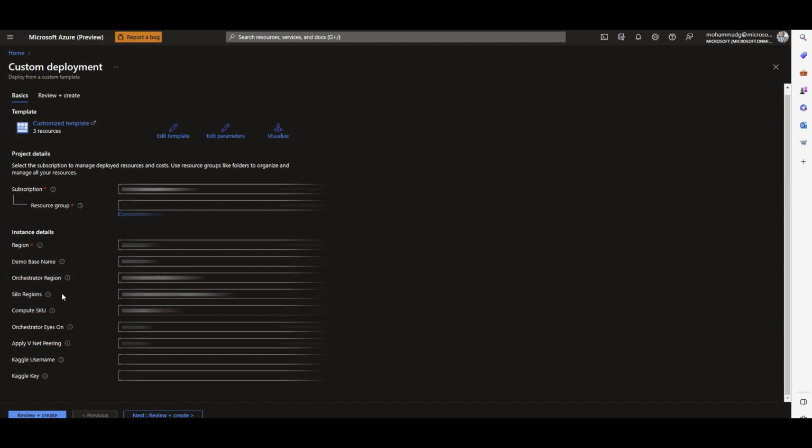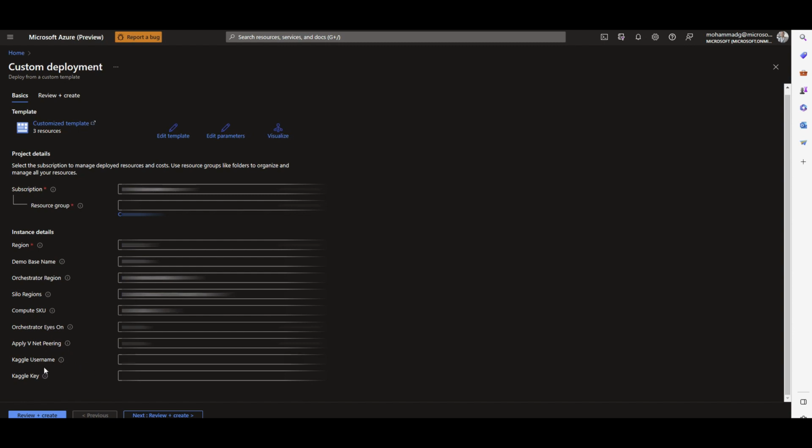For the silo regions, it will give you 3 silos, and each silo is going to be a different region. One of them is in East US. Let's say a dataset that we have is in East US, and the other portion of the dataset that we have is in West Europe. Again, we don't want to share the data, let it stay there. We're going to do the model updates, parameter updates there. And that's it. So you can decide if you want to do VNet peering.